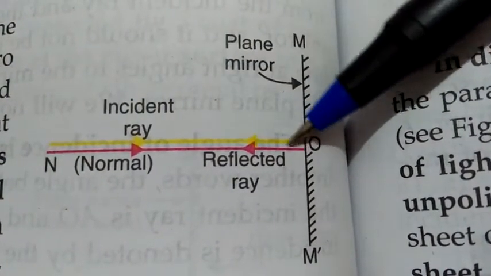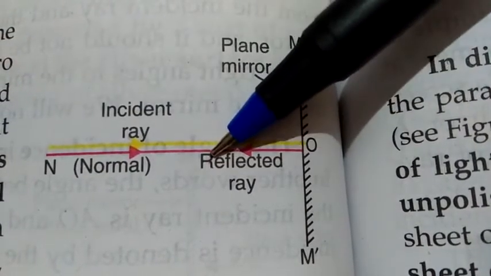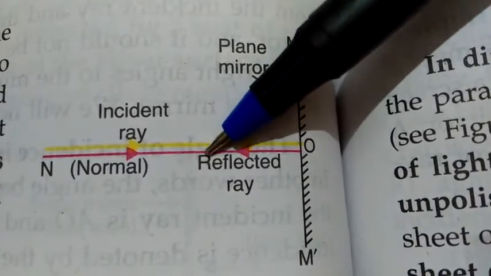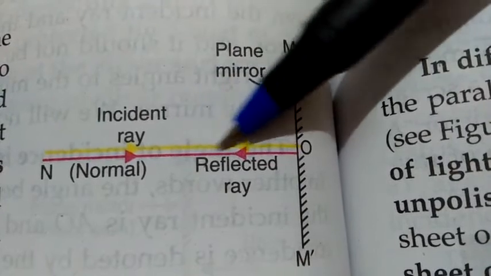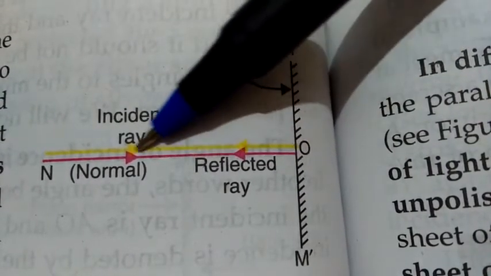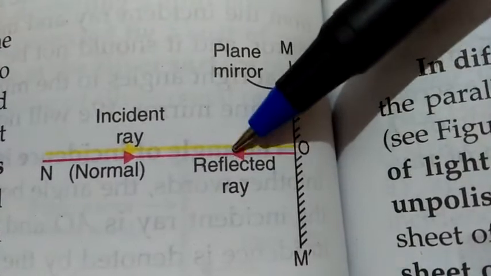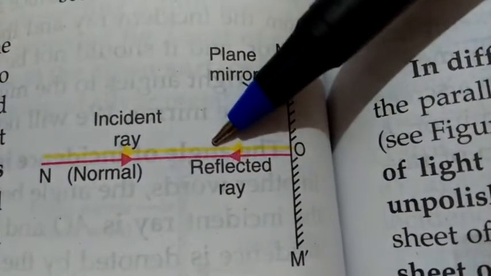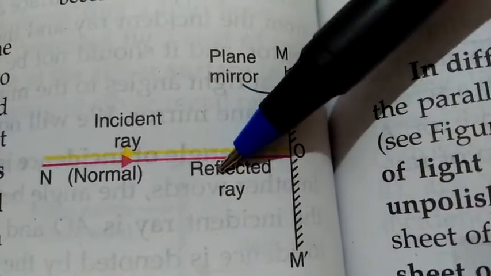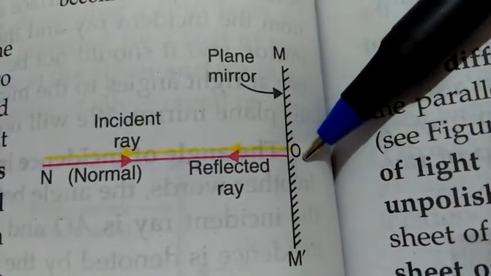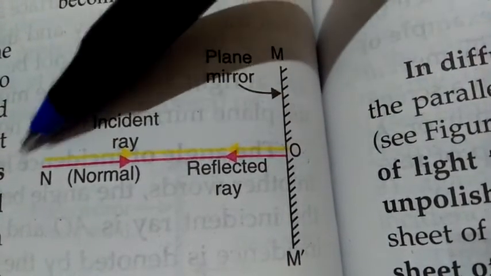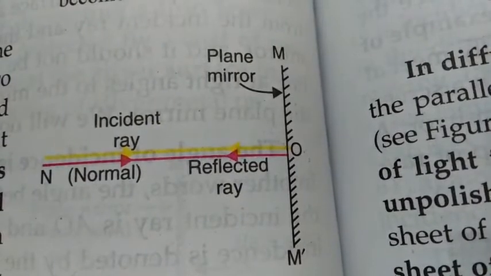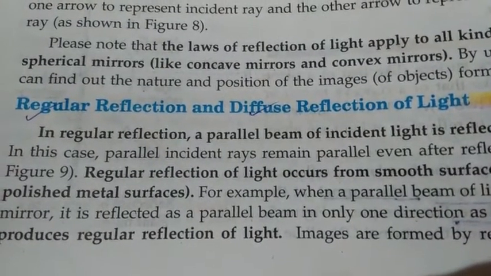So in case the incident ray is normal to the mirror, the reflected ray also will be normal to the mirror. Here the reflected ray is shown by a red line a little below, but actually it is not like this. Whatever path the incident ray is following, the same path the reflected ray also will follow. Just to make it easy for you to understand, we have drawn two rays like this, but they are not two, they look like one ray only. Whatever incident ray is there, in the same place the reflected ray also will be there, but only the direction will be opposite.